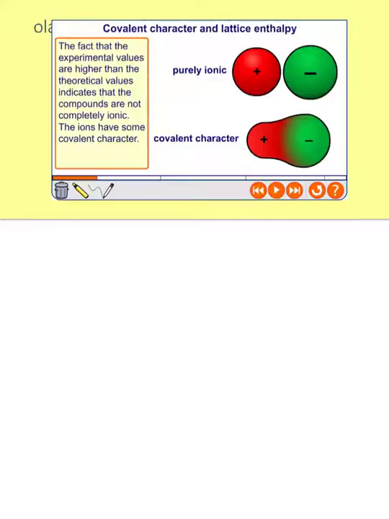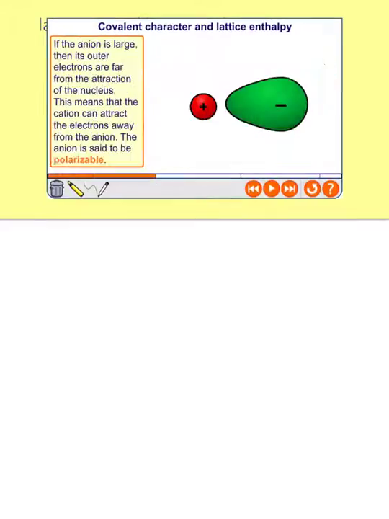But actually the ions have some covalent character. So what happens is there's some overlapping of those ions' charge clouds, a little bit like this, and that's where you have an ionic bond which is starting to become slightly covalent. So here's the key idea. If the anion is large, then its outer electrons are far from the attracting nucleus.